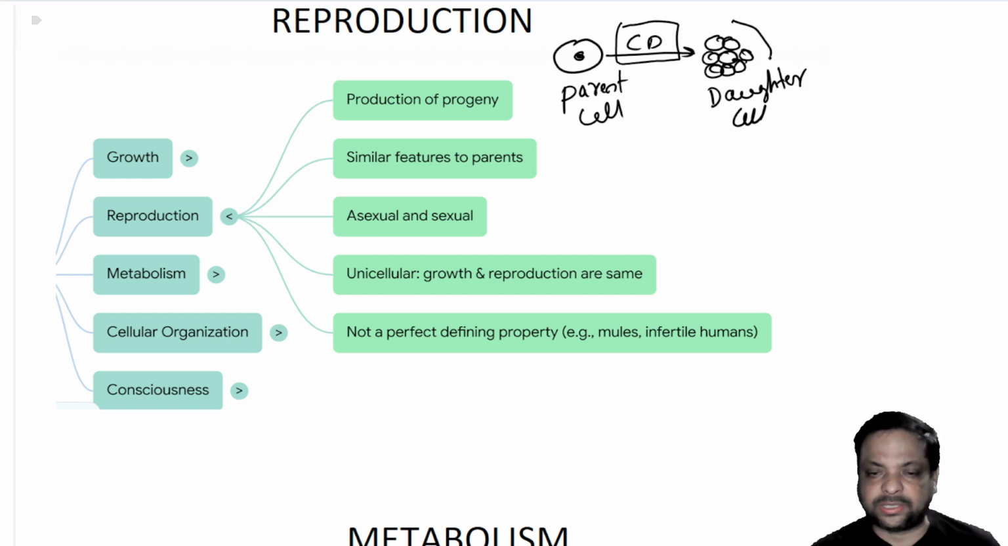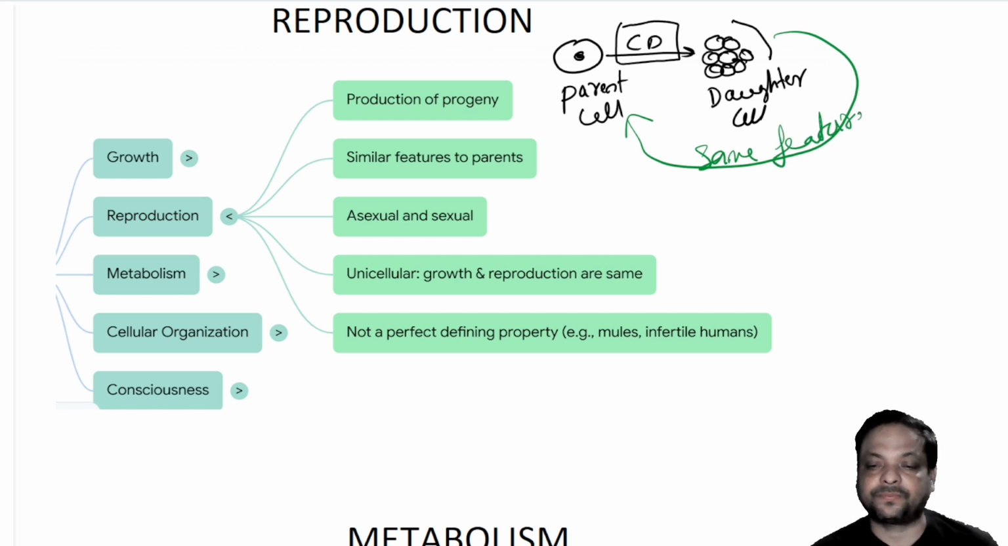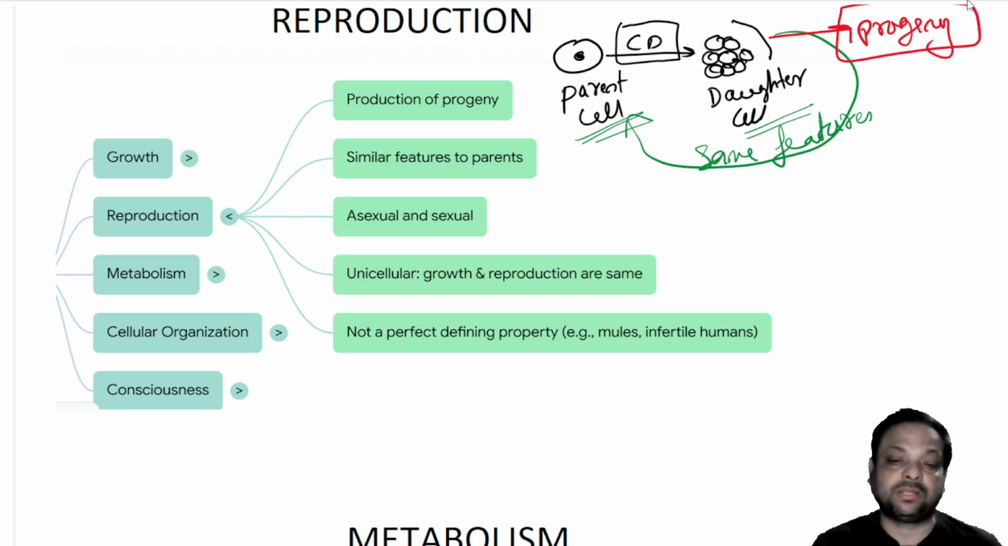So these daughter cells contain all the same features as the parent cells. They contain the same features or characters. That means the parent cell gives rise to daughter cells of the same type. So this same type is called what? A progeny. Got it clear?